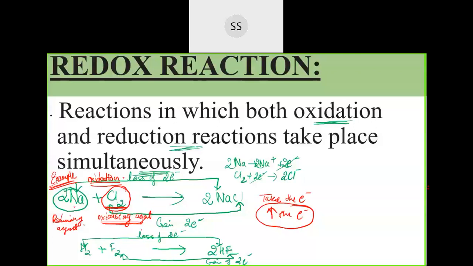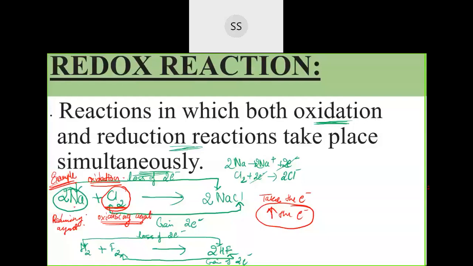It's like if you have enough money with you and you want to do a little social service, you donate that money. Then others will get the money but you will be losing it, correct? So that's how it is. Sodium here is trying to give the money, so they will undergo a loss. Somebody else will undergo profit and they will be undergoing loss. Others will get reduced, but they themselves will undergo oxidation. So that is a reducing agent. I hope it's clear now what I'm trying to tell you.